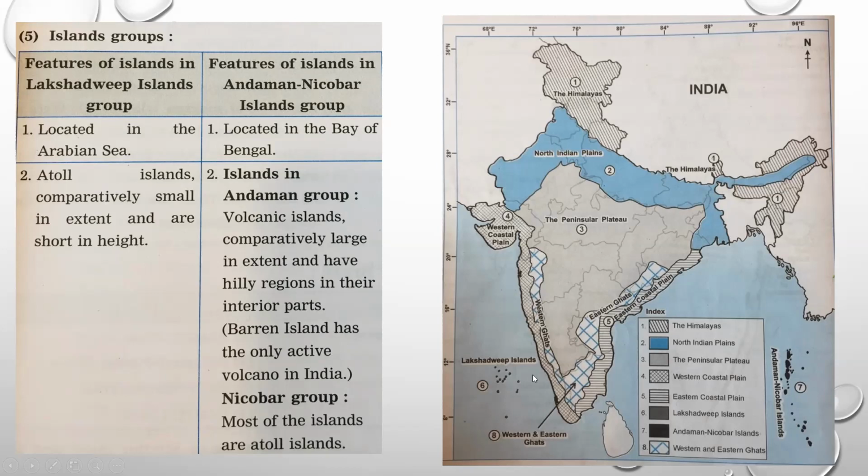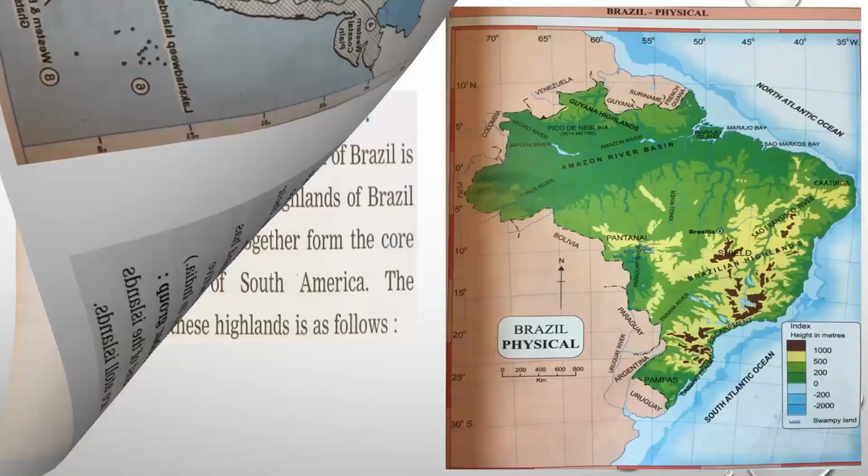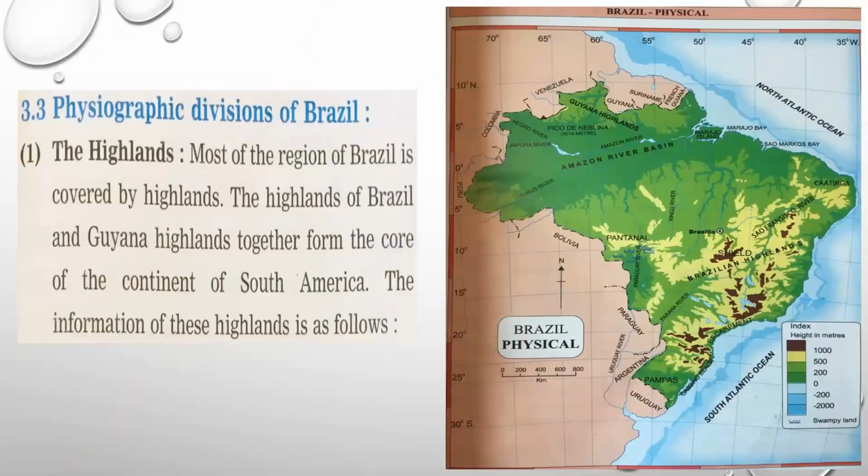So this is about the islands, Lakshadweep Islands and Andaman Nicobar Islands. So with this, we have completed the physiography of India. Now let's move on to the physiographic division of Brazil.